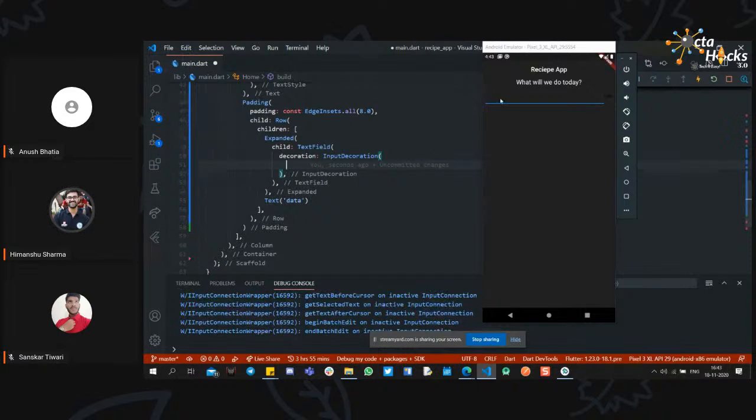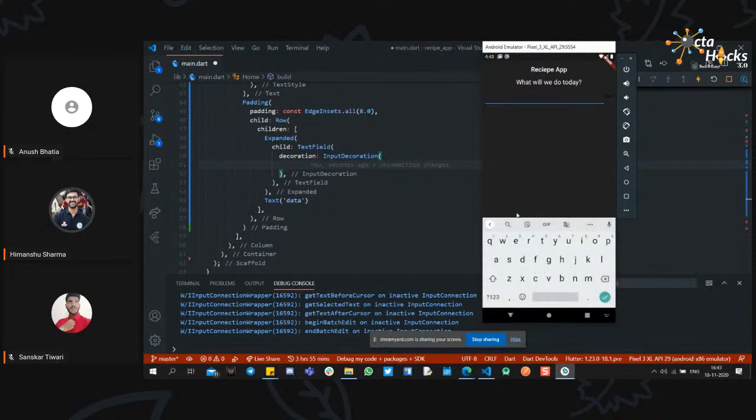focus, because as you have seen earlier, if we focus on the text field, then it changes the color. So we need to change the color of the text field without any focus and also with the focus. Like we need a simple and unified color whether the text form field is focused or not. For that we have two properties, enabled border and focused border. Because these are borders, we have to add the color with the border part.